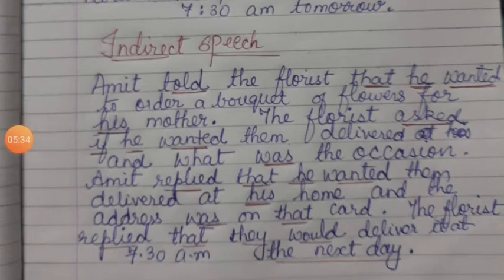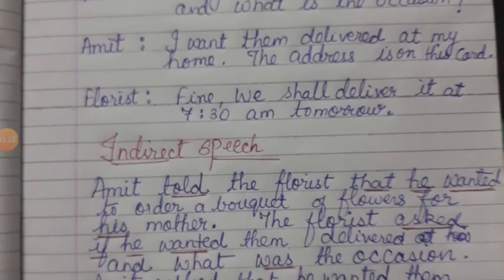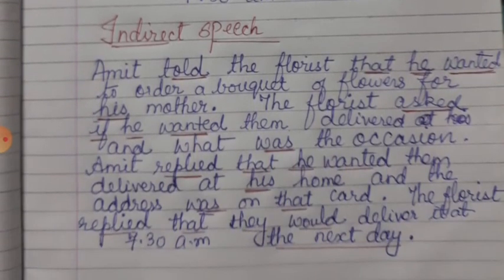Amit: I want them delivered at my home. The address is on this card. Now this sentence, again it is an assertive sentence. So when we change this sentence to indirect speech, how will you write down? Now, just now we told that the florist asked Amit. Okay. So now Amit is replying. He is giving the answer. So you will write Amit replied that.